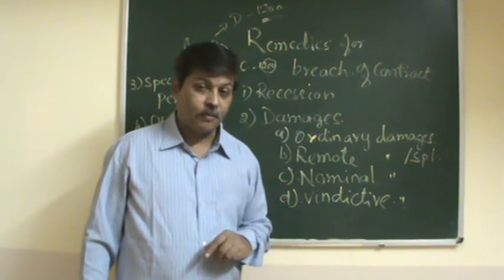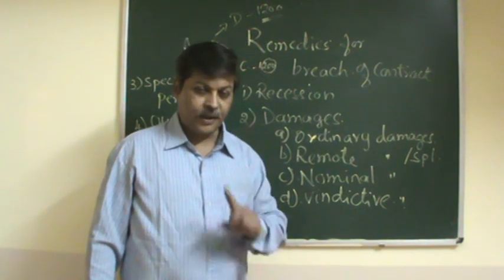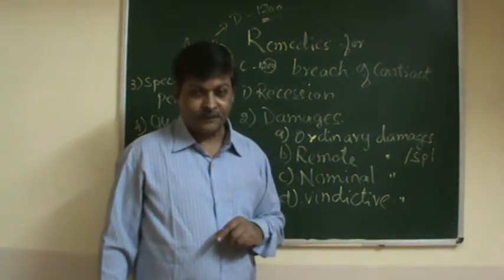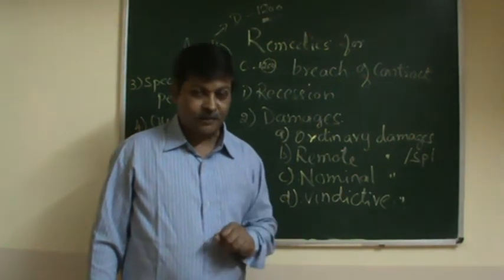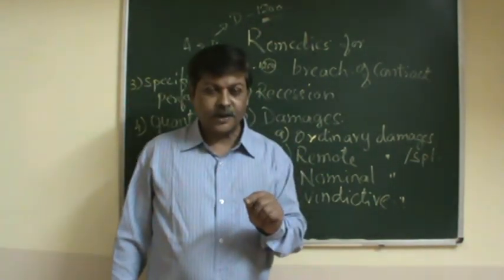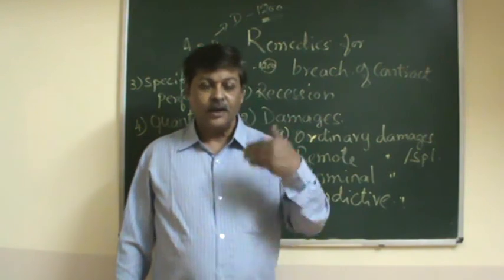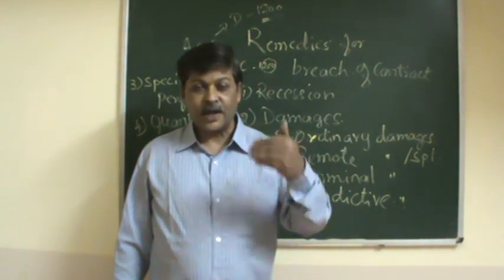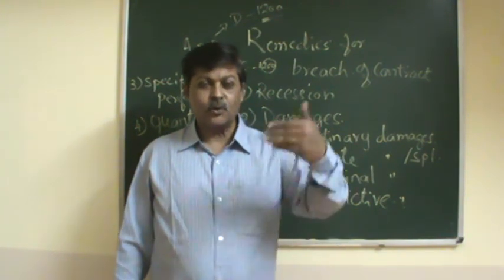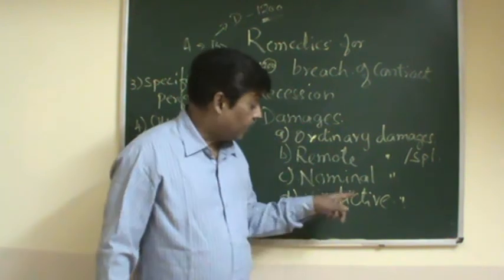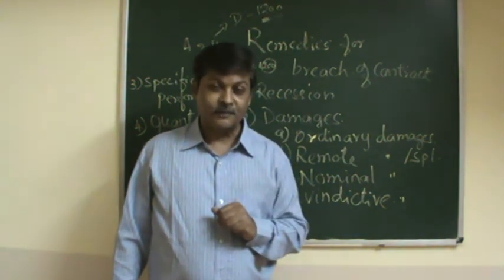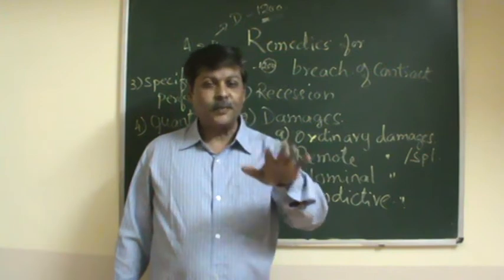Vindictive damages are in the form of punishment; they are also called exemplary damages. Usually this is given very rarely. What is the purpose of awarding damages? It is putting the aggrieved party in the same position as he would have been in if the contract had been performed. He has sustained a loss, and to make up that loss, damages are given. But here it will be in the form of punishment. So that is usually given very rarely.